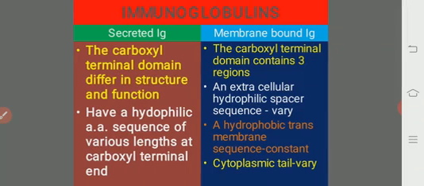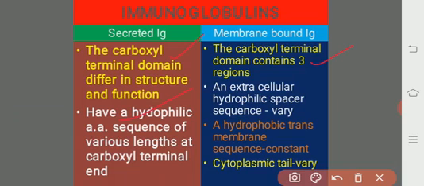In the secreted IG, the carboxyl terminal domain differs in structure and function, whereas in the membrane bound IG the carboxyl terminal domain contains 3 regions. In the secreted IG, there is a hydrophilic amino acid sequence of various lengths at the carboxyl terminal end.